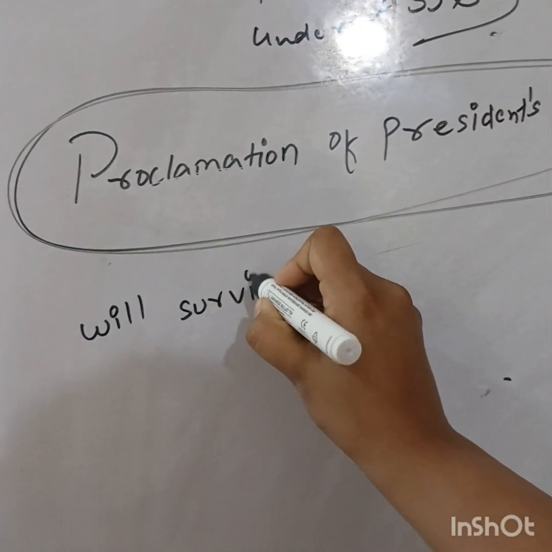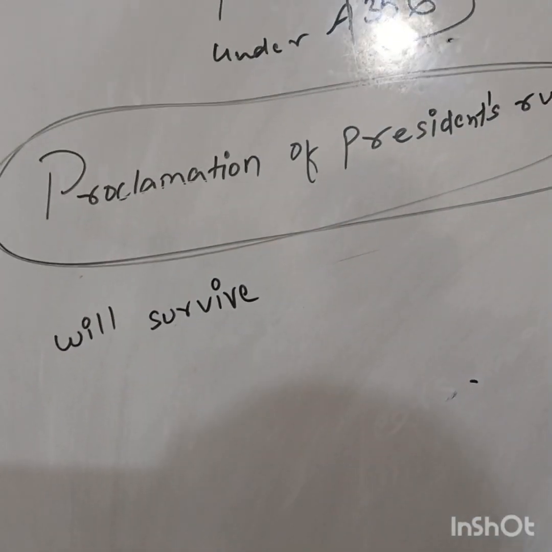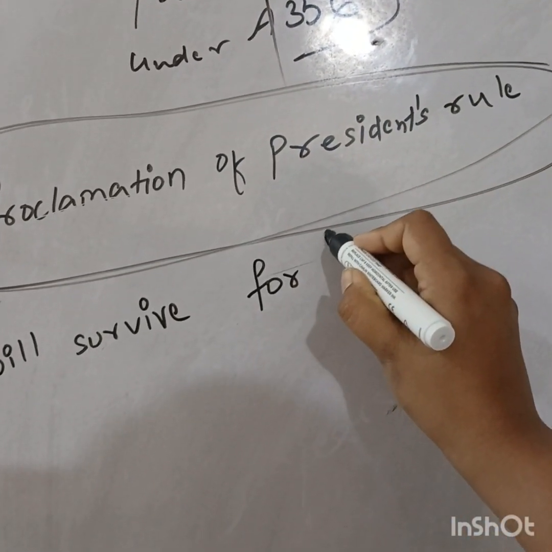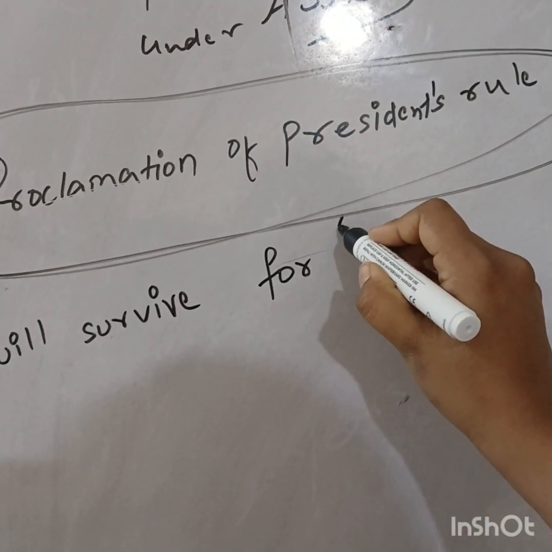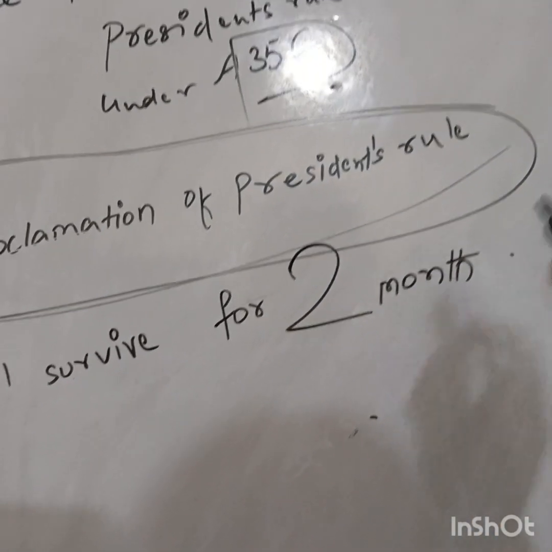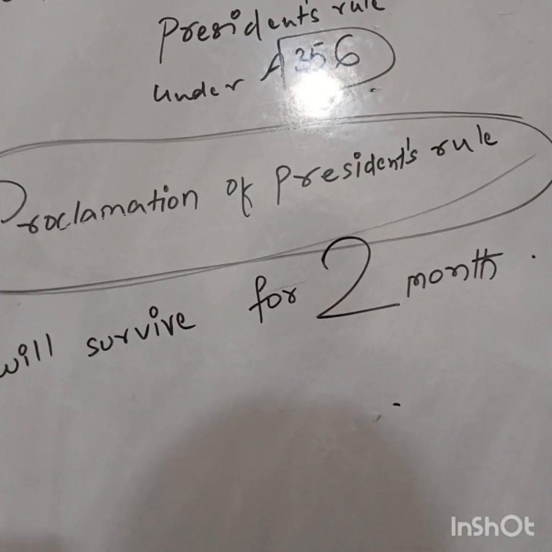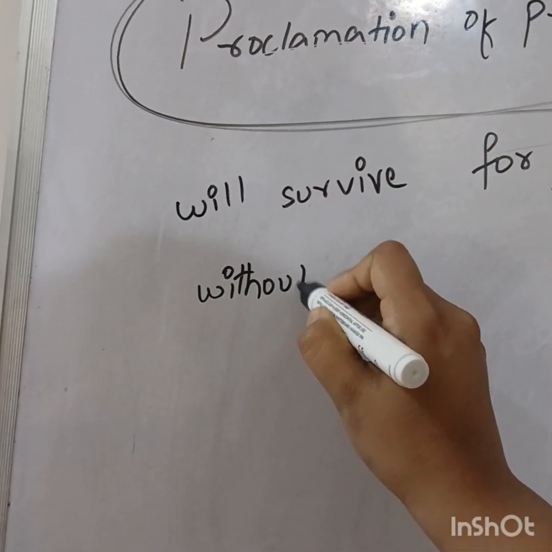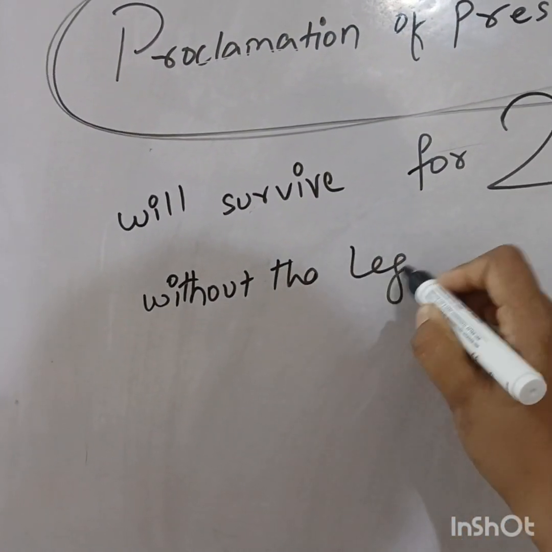Now, this proclamation of president's rule will survive for 2 months without the legislative approval.